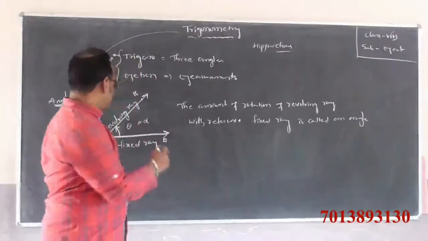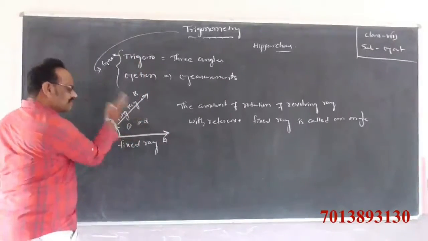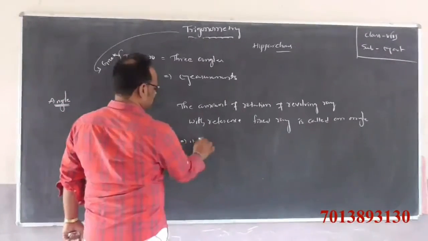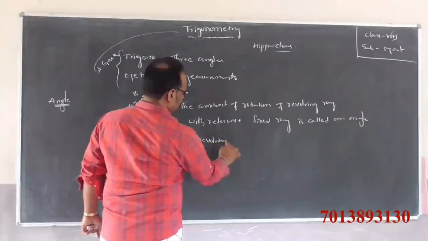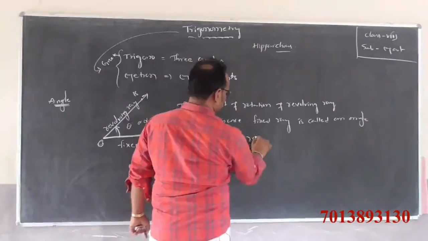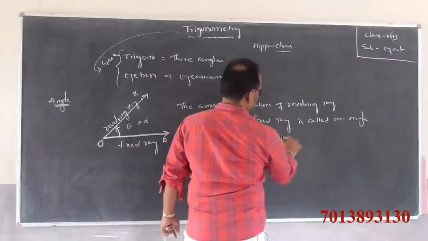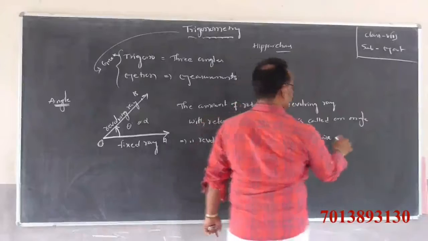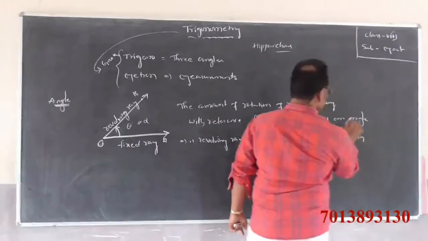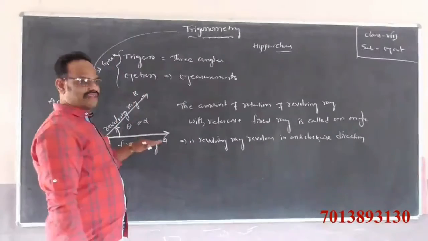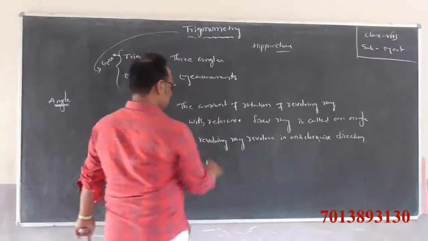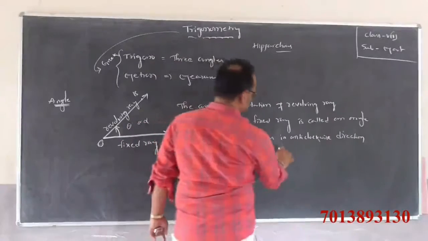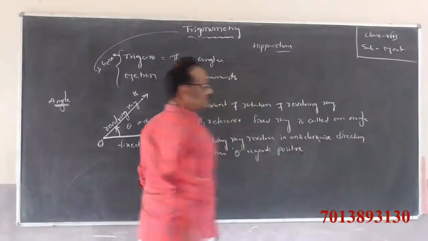If the revolving ray revolves in anti-clockwise direction, then theta records positive.